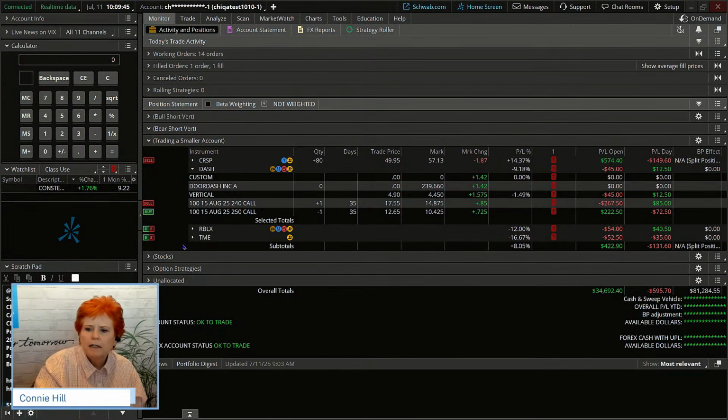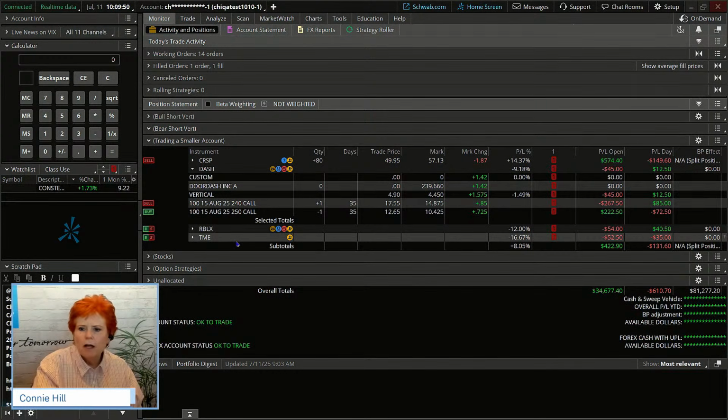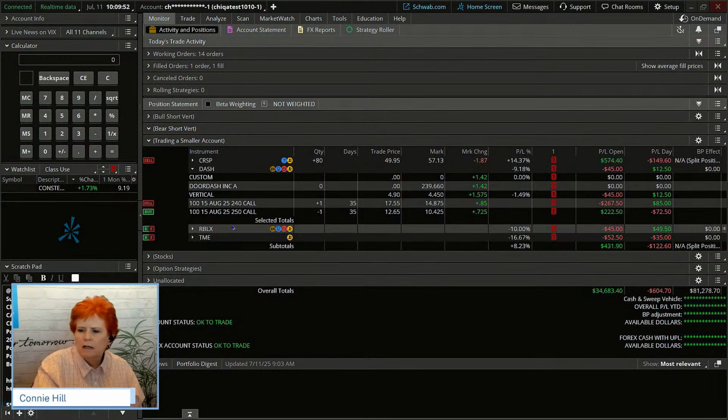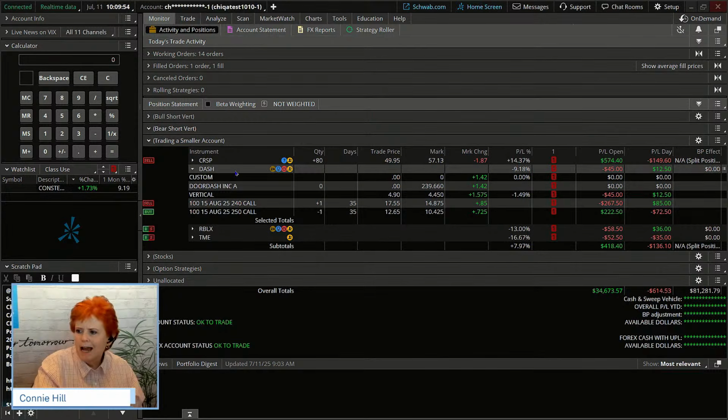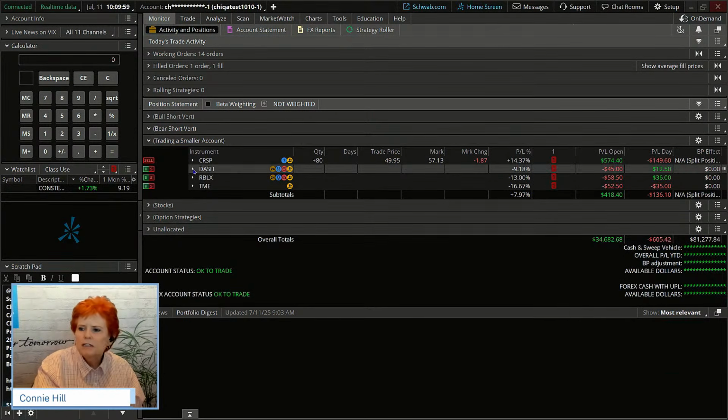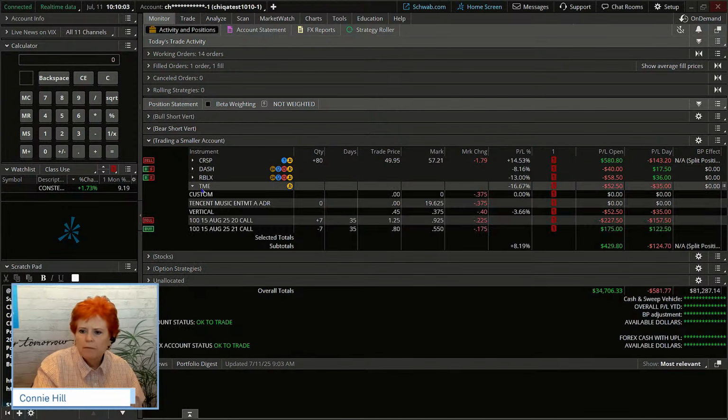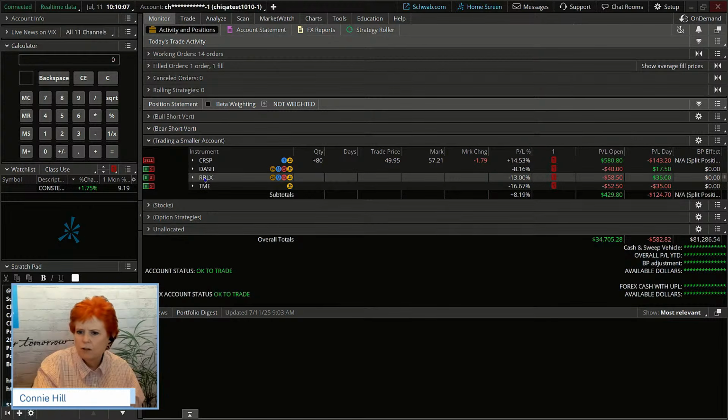And I'm going to kind of clean this up a little bit. We have 4 trades. 3 of these we put in on Monday. TME, Roblox, and Dash were all trades we put in Monday. And quite honestly, they haven't done a whole lot yet. Okay, we have a long call vertical there. It's down a little bit.